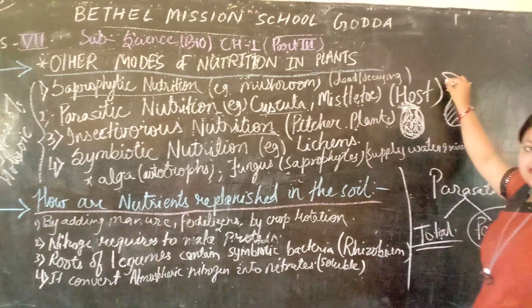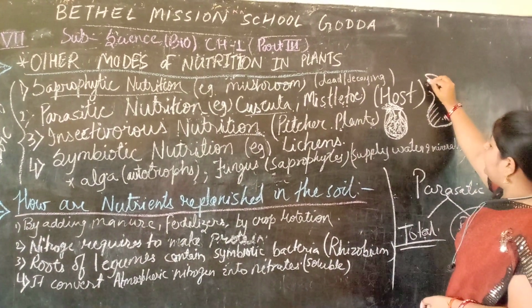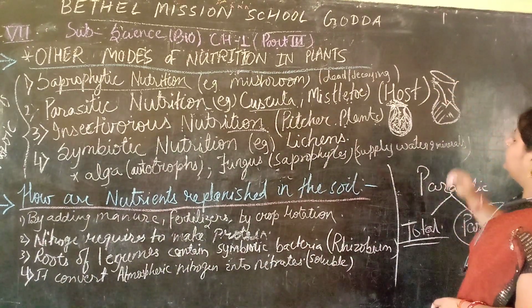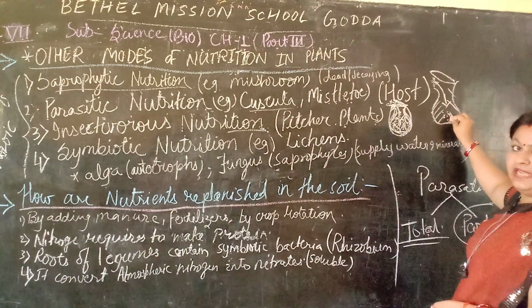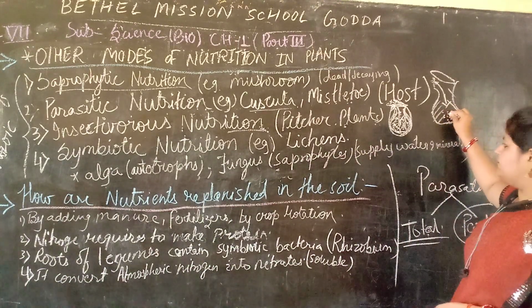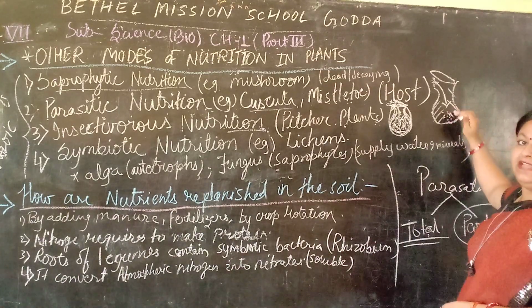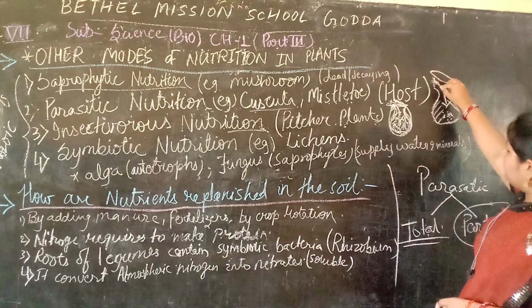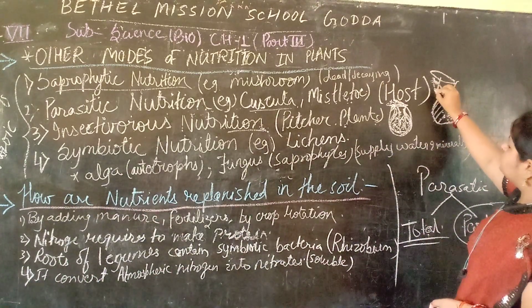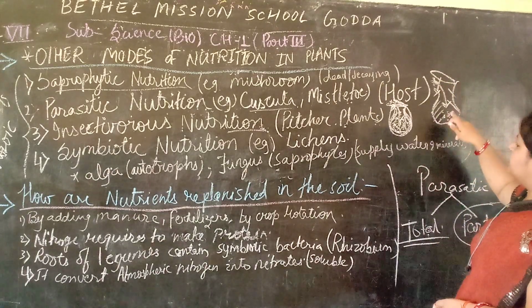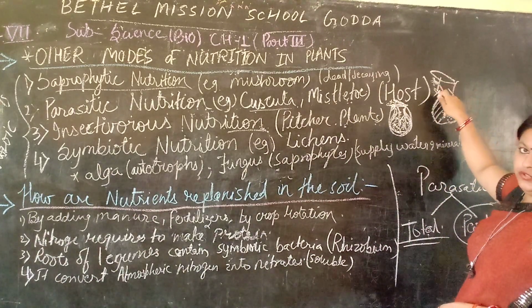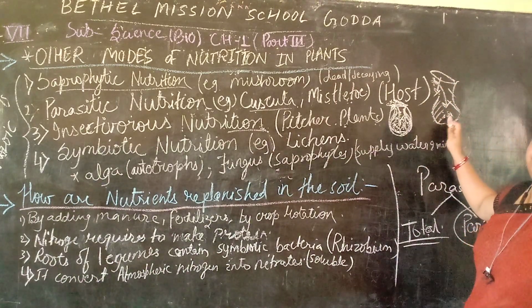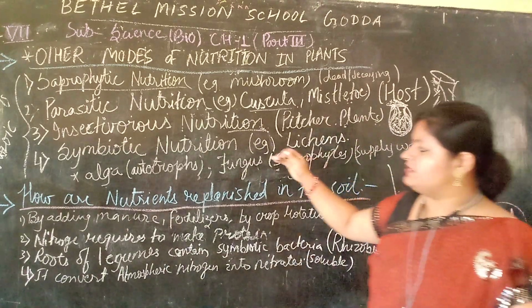As the insects come, they slip down and get trapped here. Digestive juice is secreted by the pitcher, and the insect is digested. As soon as the insect falls inside, the lid closes. I hope insectivorous nutrition is clear now.